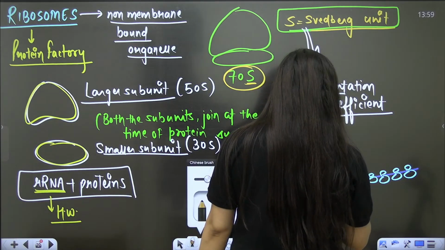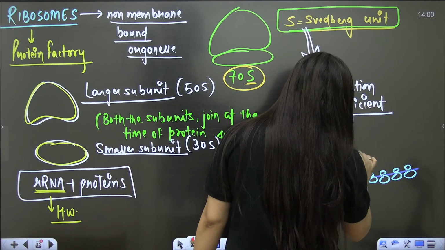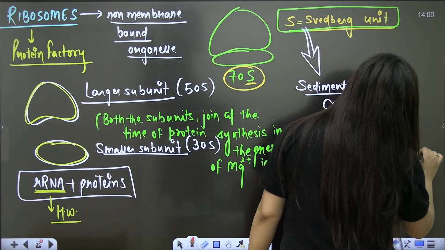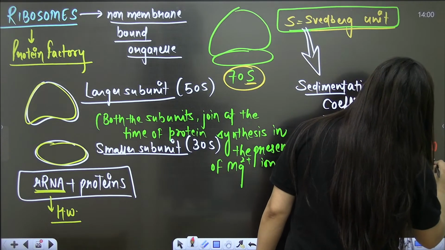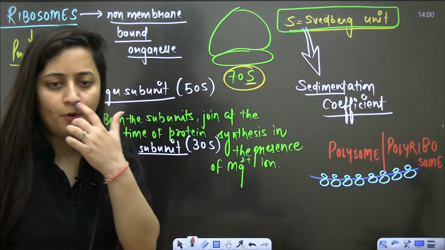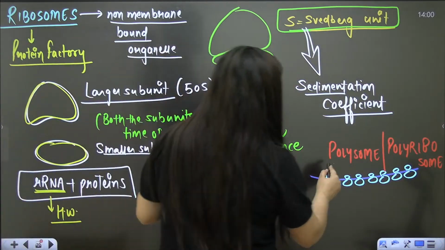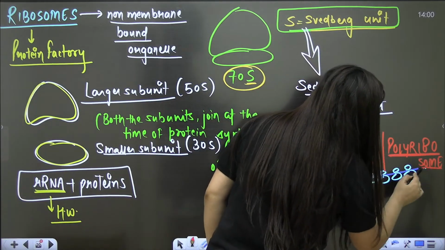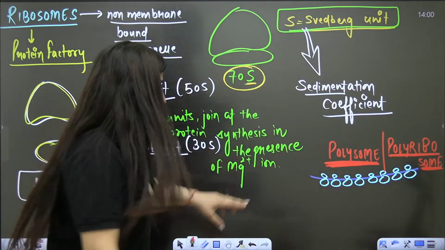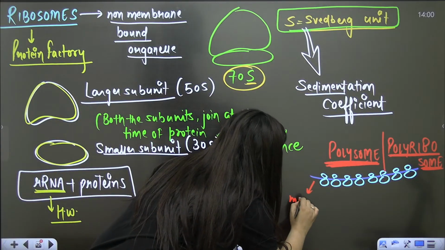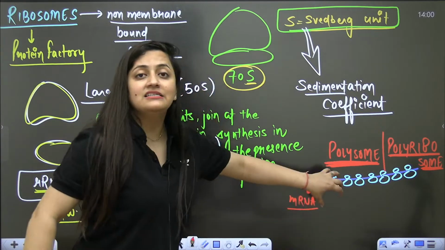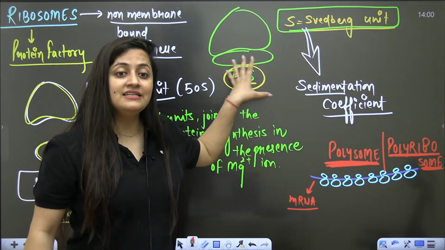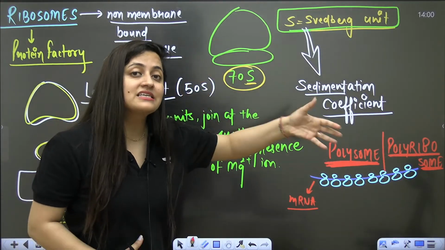that structure is known as polysome or polyribosome. So where are you going to see polysomes? You are going to see it in the case of prokaryotes. To the single mRNA, so many ribosomes are attached, and simultaneously transcription and translation will occur. Simultaneously in the prokaryotes, you will see transcription and translation occur.